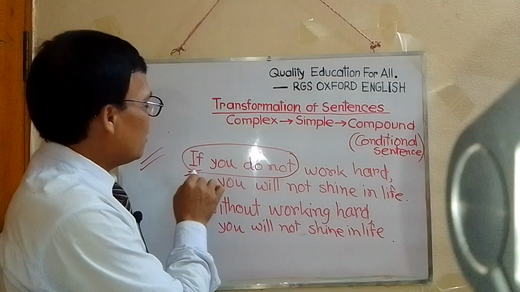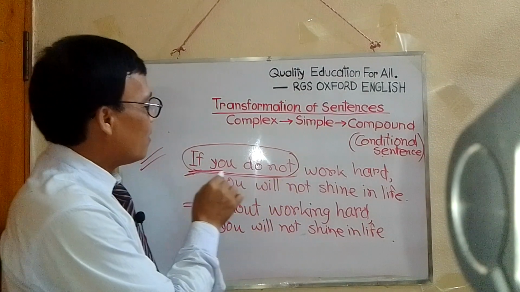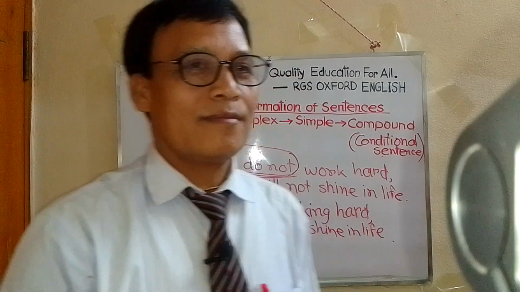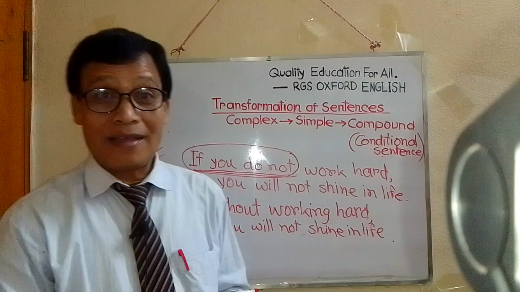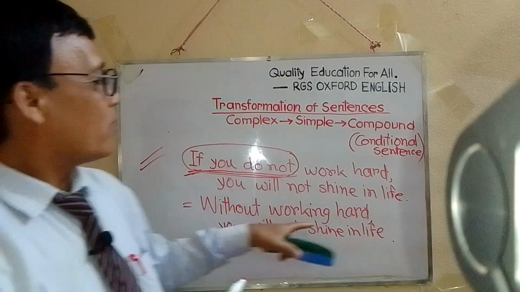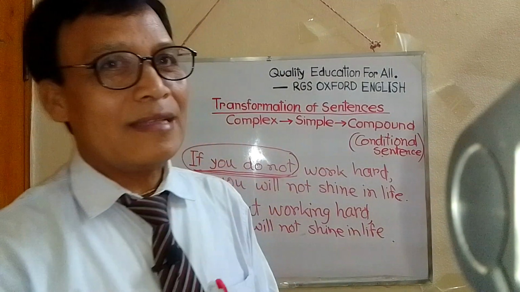As the if-added clause is negative, we must use without plus gerund. So without plus gerund: without working hard, you will not shine in life. Here gerund means an ing-added verb.